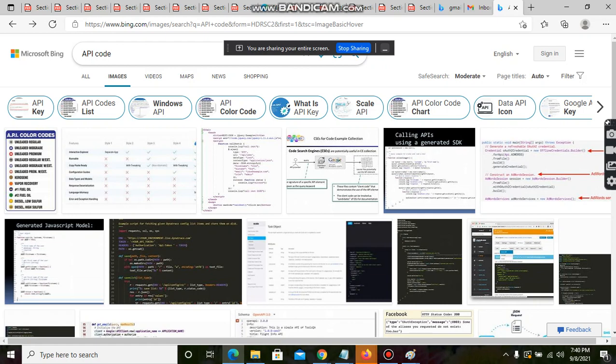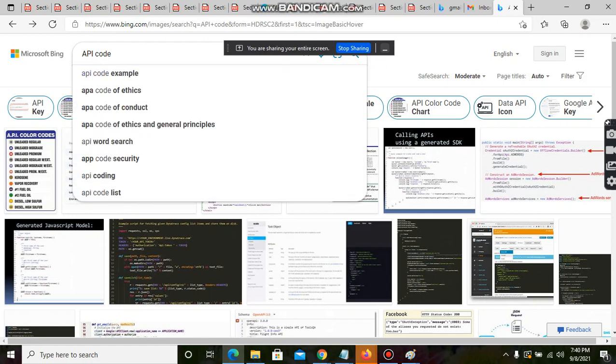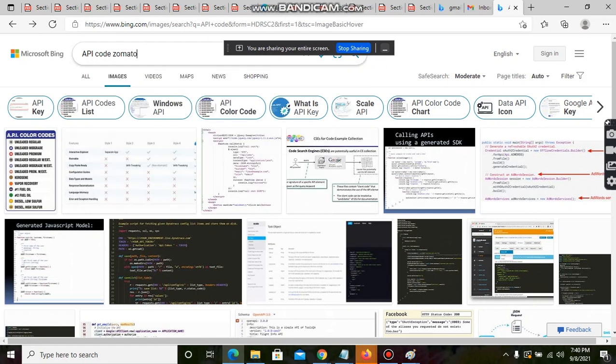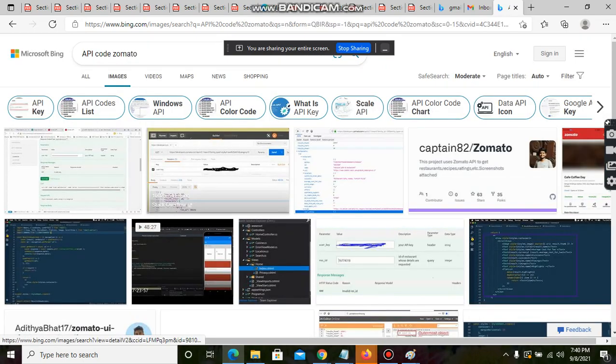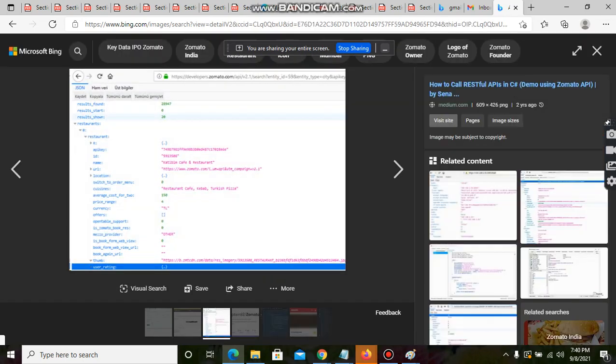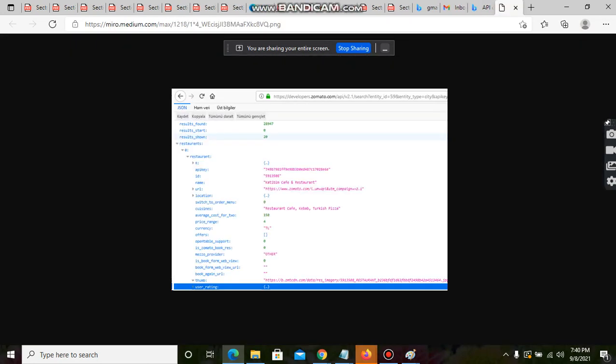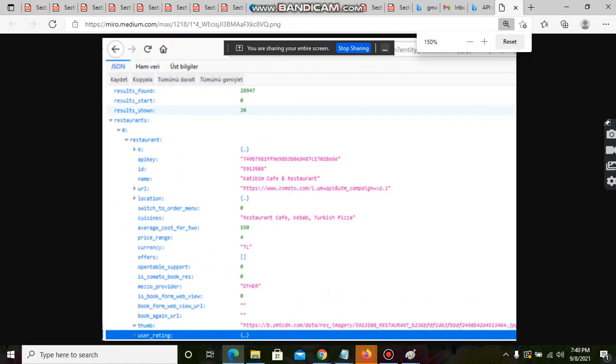Let me show you the API code for Zomato. You can see this. Do you see this, or shall I expand? See here: restaurant name, cuisine name, what is the dish, price, cost. You can see the cost here, right? Average cost for this is 150, price range, currency, everything will be mentioned in the API, and it is shared with